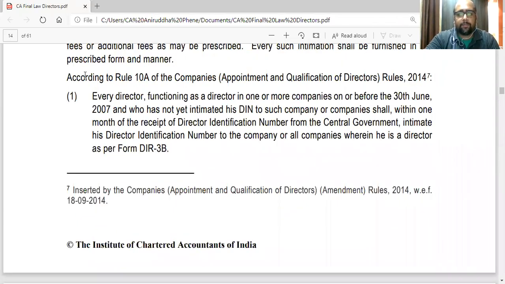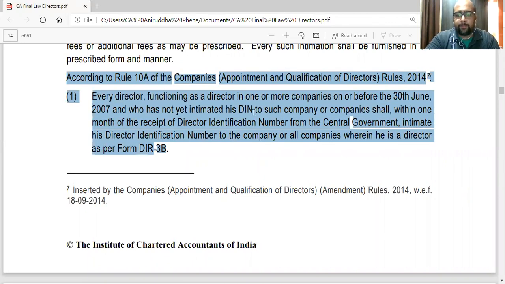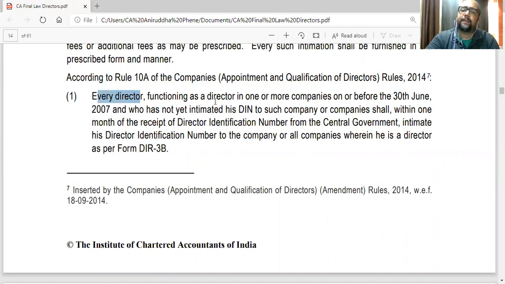Now this is not important. This is the old provision. This is like every director functioning as a director in one or more companies on or before 30th June 2007. So that is no longer important now.